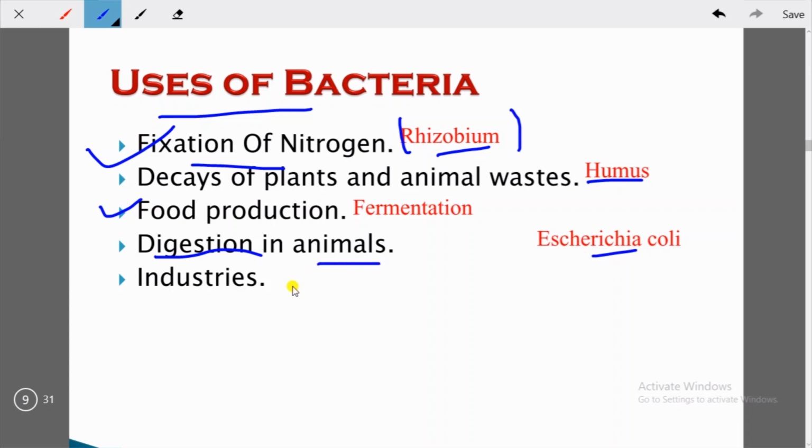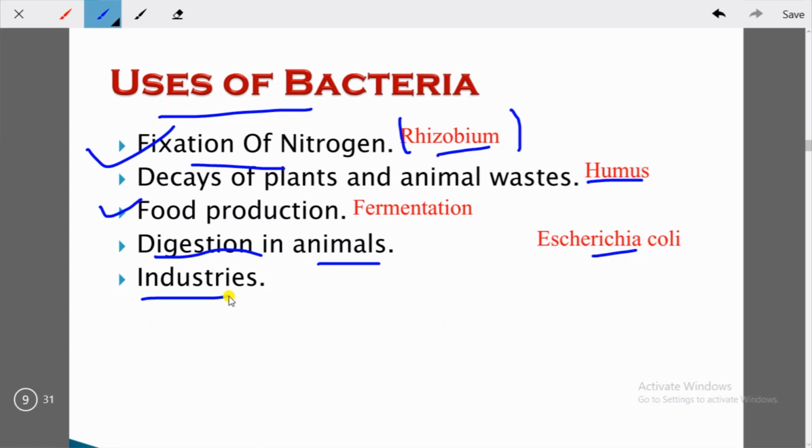Then how are these bacteria used in industries? These bacteria help to produce wine and vinegar. They help in making meat tender, and in tanning of skin to produce leather. That means they help in the production of leather. Then linen thread is obtained from the flax plant by a process called retting. Bacteria enter the stem of the plant and destroy the stem tissues and loosen the fibers which are used for making threads. So for making threads also the bacteria are used.